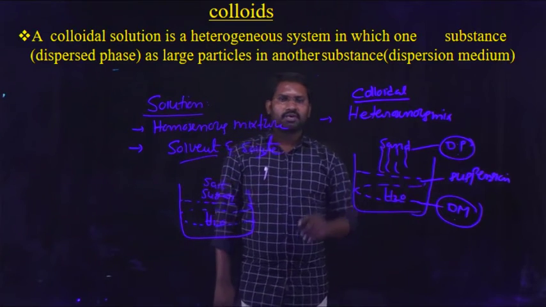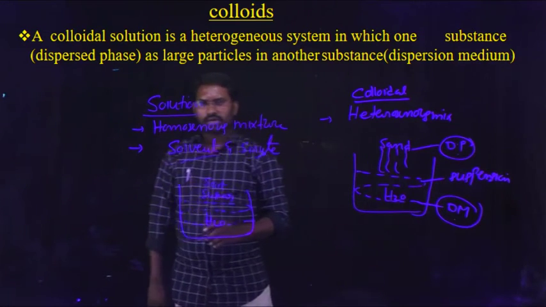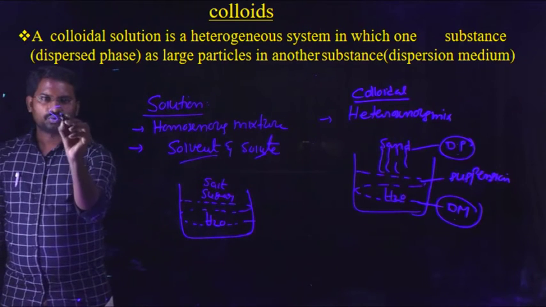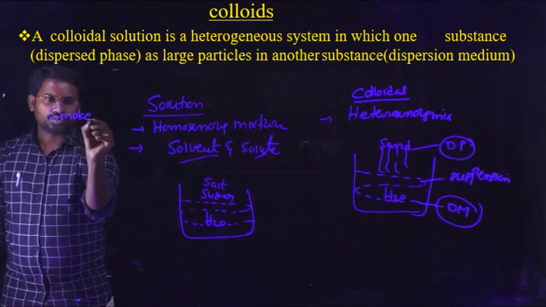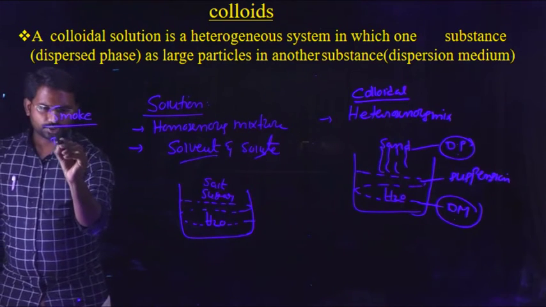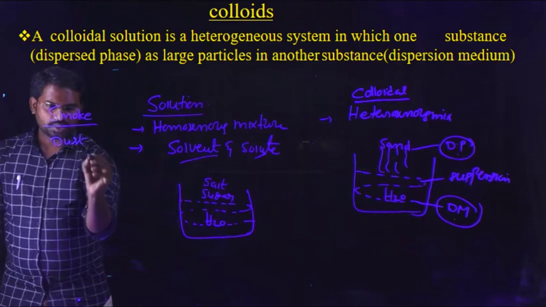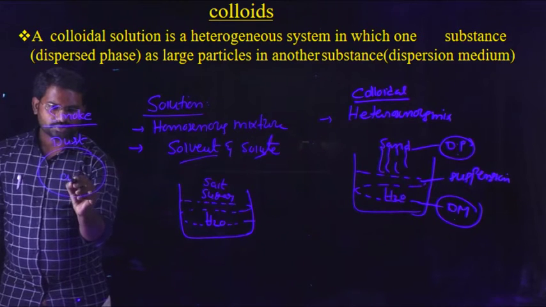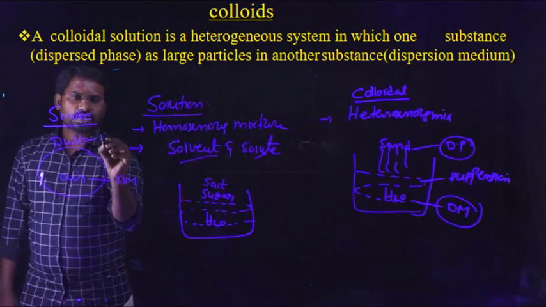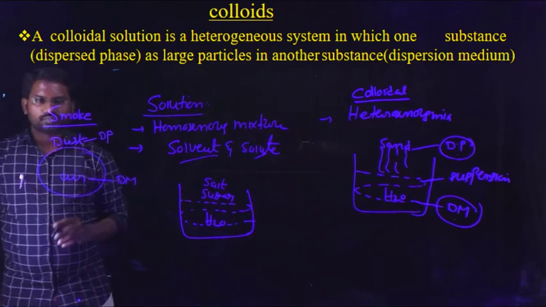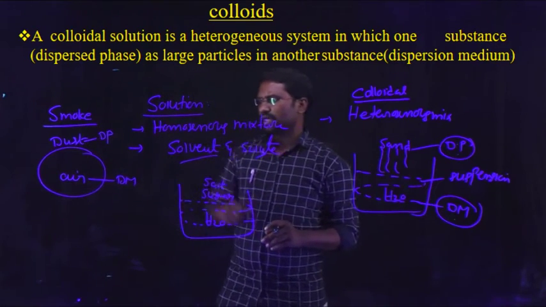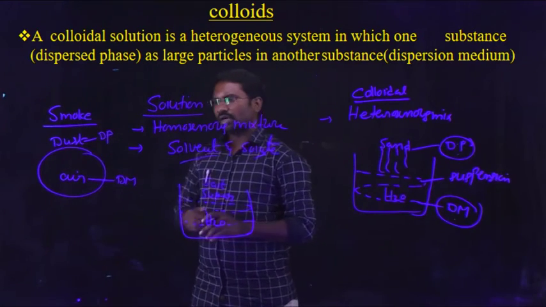There are many live examples that belong to colloidal solutions. The best one is smoke. What is meant by smoke? Dust particles are distributed in air. Here air is the dispersion medium. Dust particles are the dispersed phase. Therefore, the dust particles are continuously distributed into the air. This is a best example for a colloidal solution.